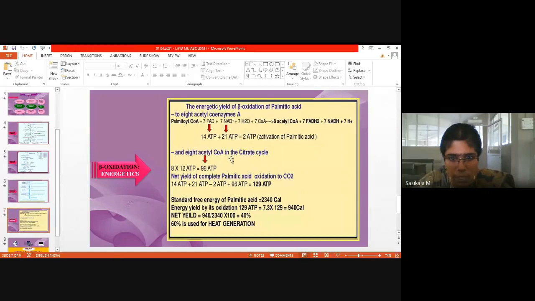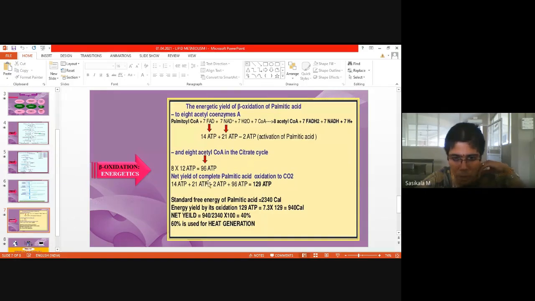Then 8 acetyl-CoA enters the citrate cycle. 8 into 12. 1 molecule of acetyl-CoA will give 12 ATP, excluding pyruvate conversion to acetyl-CoA. Only the cycle after acetyl-CoA attaches with oxaloacetic acid, how many ATPs are generated? That is 12 ATP. So how many ATPs then for 8 acetyl-CoA? 96 ATP. Adding this, you will be getting 129 ATP. 129 ATPs are produced from palmitic acid oxidation.